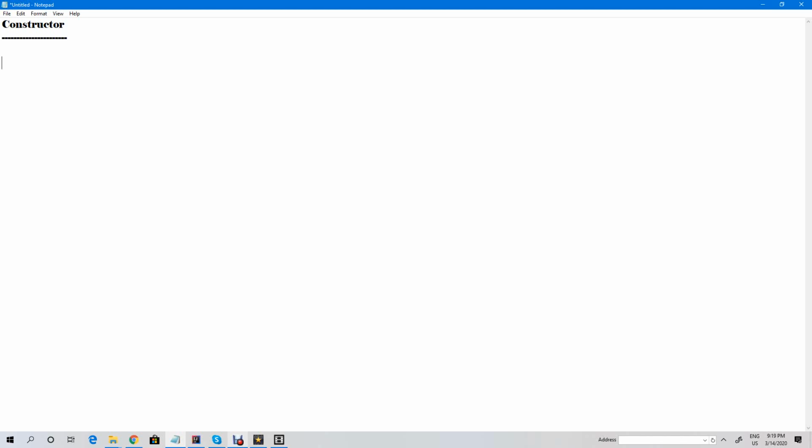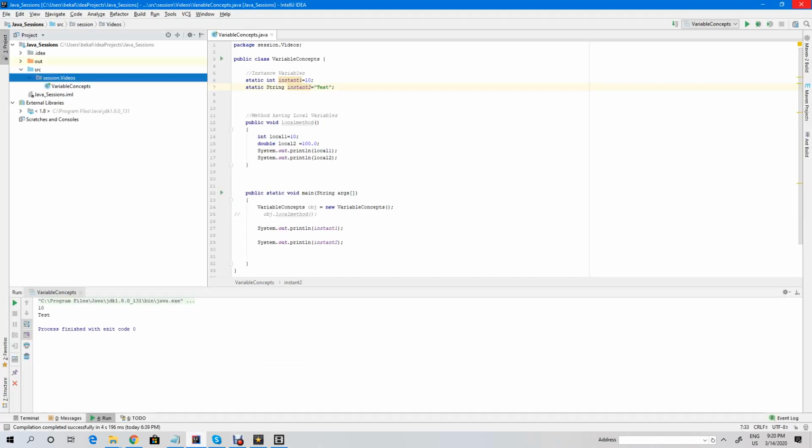Today's session we are going to learn about what is meant by constructor. In the last class we have seen what a variable is in Java and what types of variables are available in Java. We have seen local variables, class variables and instance variables. If you do not initialize the variable, a default value will be returned. If you initialize with a hard-coded value, it will return the hard-coded value. And a local variable you have to initialize. If you didn't initialize the local variable, there won't be any default value returned.